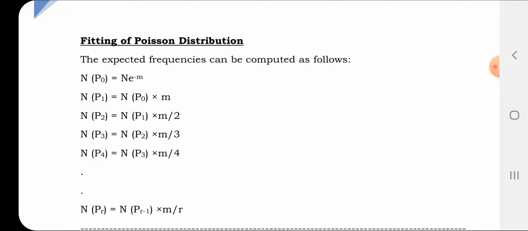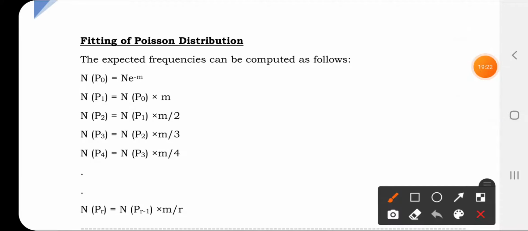To compute it, the same formula as in binomial applies: there we multiplied with n, and likewise here also we multiply with n. But in Poisson distribution the process is simpler, because there is no need to multiply n every time. Once it is multiplied, we can carry that value along and go ahead. This is the formula for how we can compute.